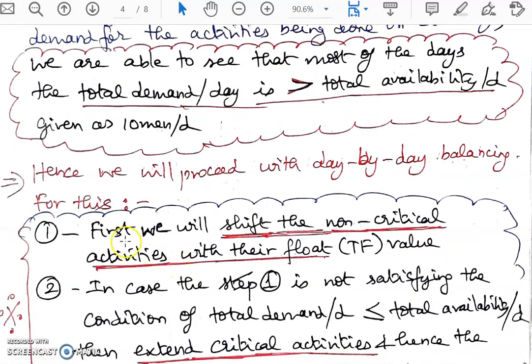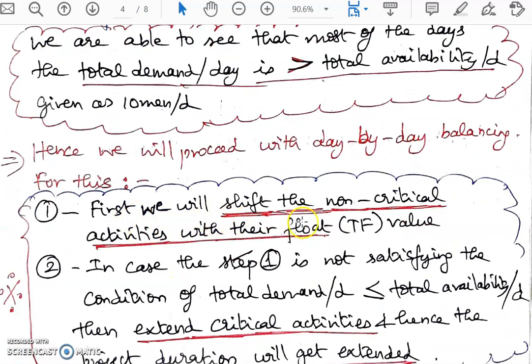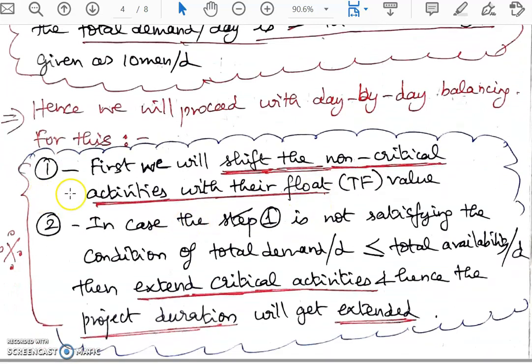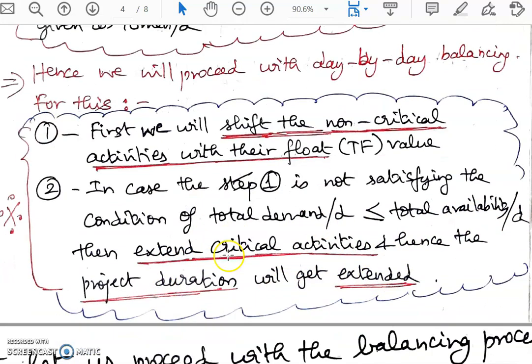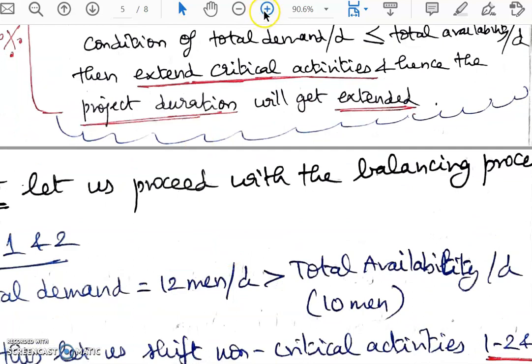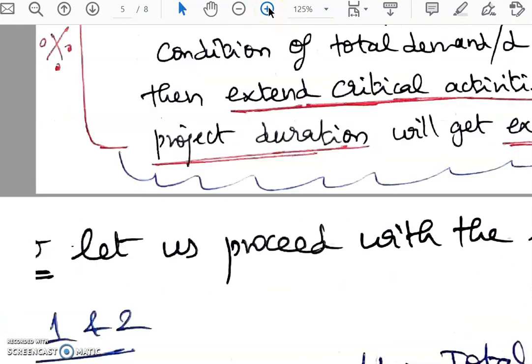So for this, first, we will shift the non-critical activities with their float of 2 days. First, we will use the non-critical activities' float. In case this step number 1 is not satisfying the condition of total demand per day being less than or equal to total availability, then we will extend the critical activities, and hence the project duration will get extended. So let us proceed with the leveling process.